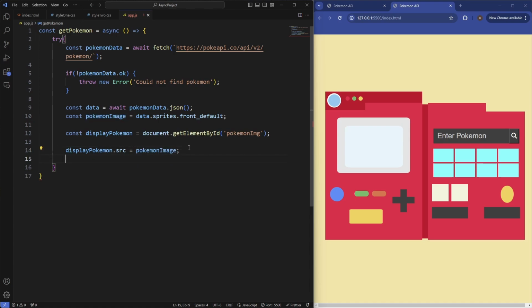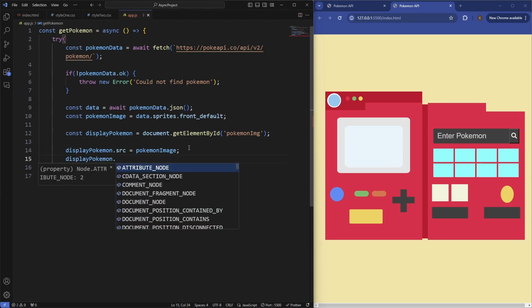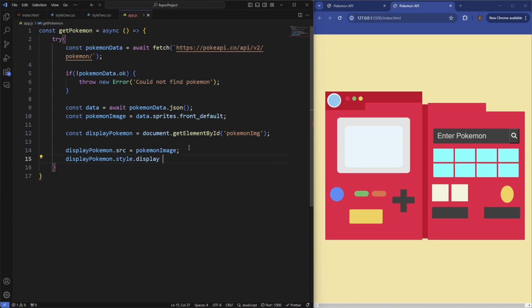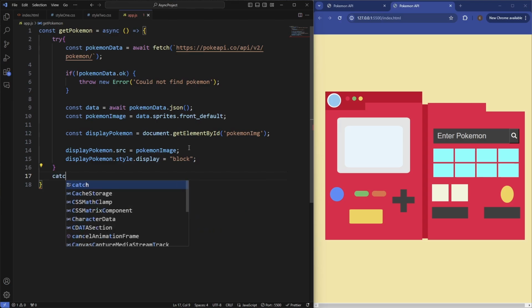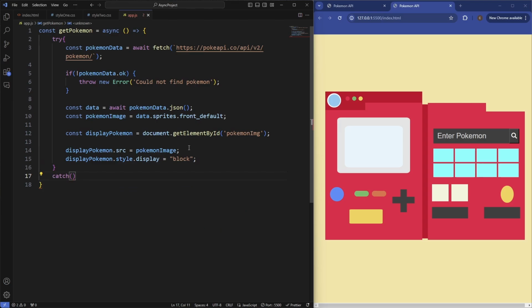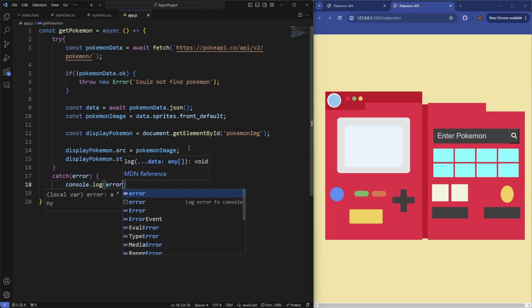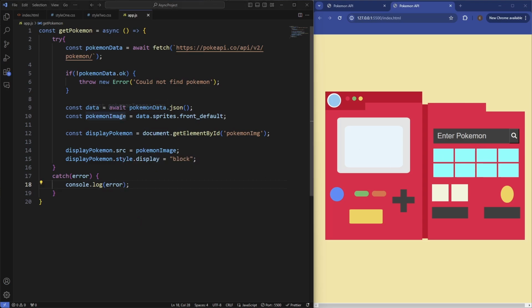And then we need to display this, so we're going to have to set the display style value to block. So we'll say displayPokemon.style.display is equal to block. So we'll set the catch on this. We'll say error, console.log error if there is any errors. And then all we need to do now is just assign the input value that we get from this input, and set it to the parameter of the Pokemon API.